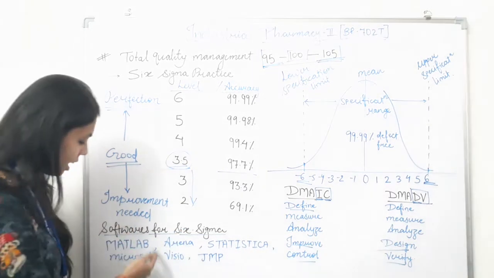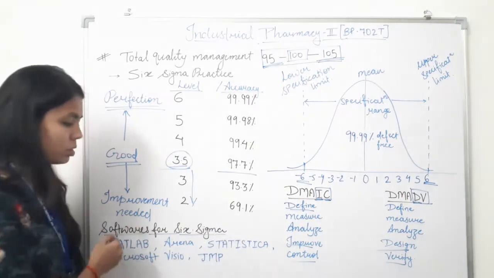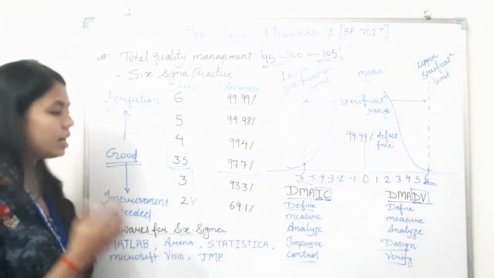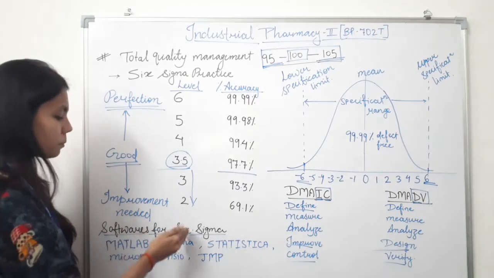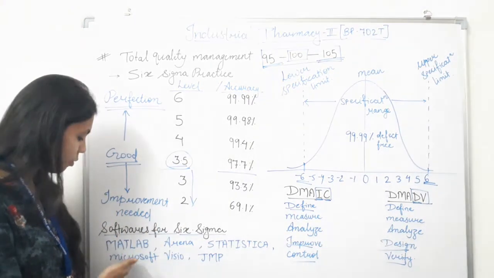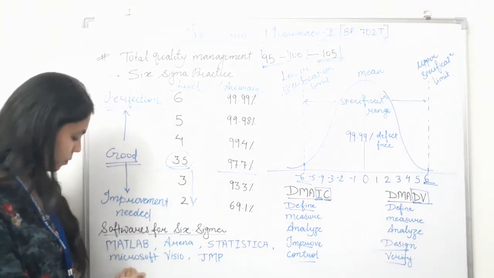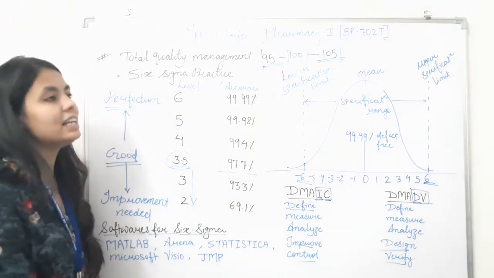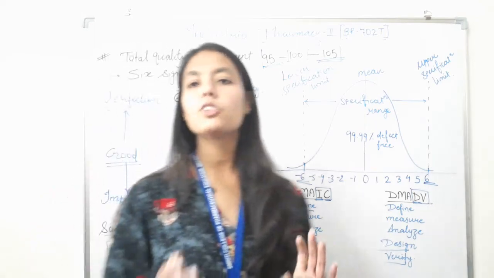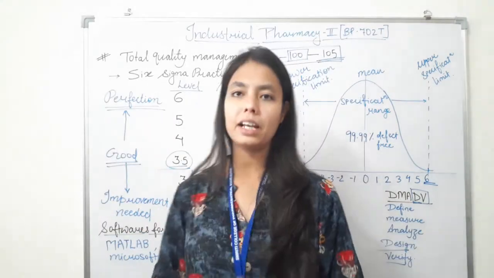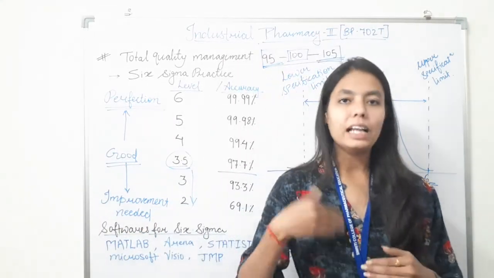Here I list some names of software which are generally employed in Six Sigma practice. The first ones are MATLAB, Arena, Statistica, Microsoft Visio, and JMP. These software are used by industry for quality improvement.